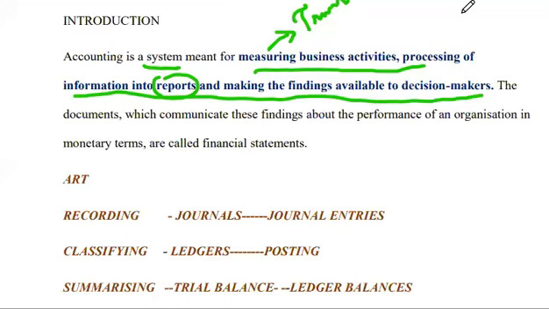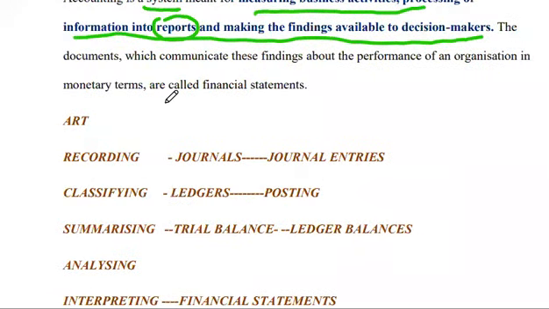But by accounting, we mean that we measure the business activities and process them into information, and this information is converted to reports, and these reports are made available to the decision makers. So the end result of accounting is the financial statements. We do all these processes to get these financial statements done.